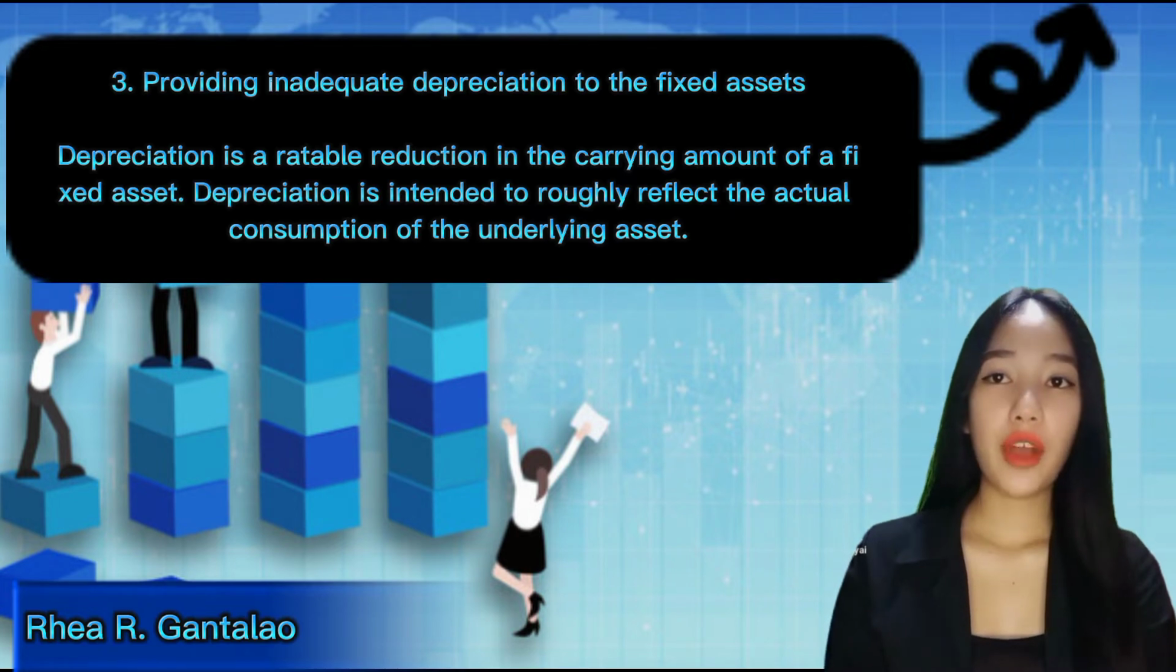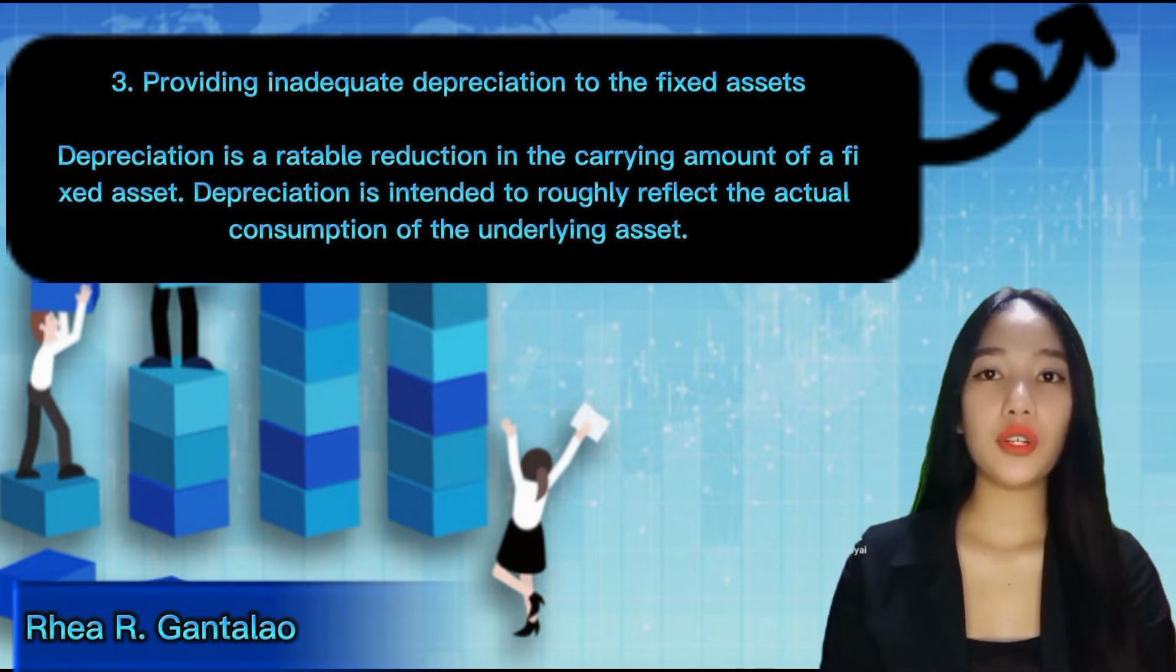Third, providing inadequate depreciation to the fixed assets. Depreciation is a ratable reduction in the carrying amount of a fixed asset. Depreciation is intended to roughly reflect the actual consumption of the underlying assets, so that the carrying amount of the asset has been reduced to its salvage value by the time its useful life is over.